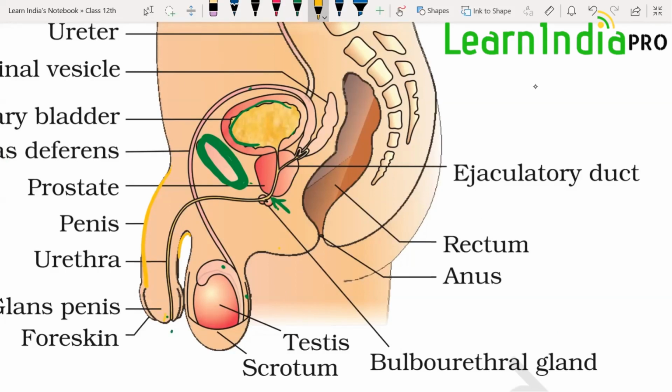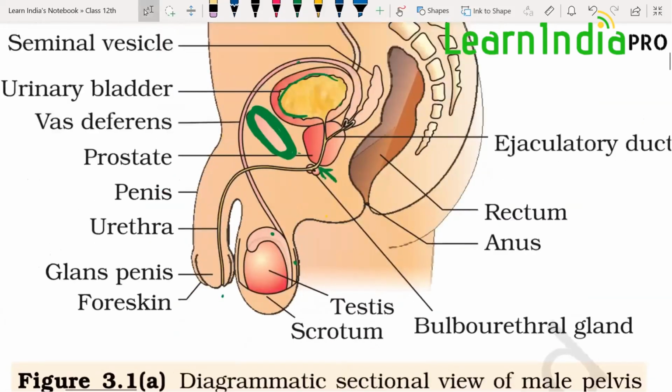The enlarged tip is called the glans penis, which is covered with a loose fold of skin called the foreskin or prepuce. Now this penis carries both urine as well as semen.